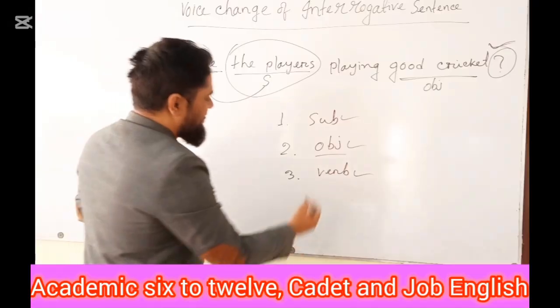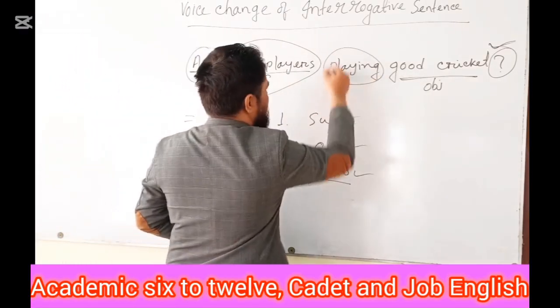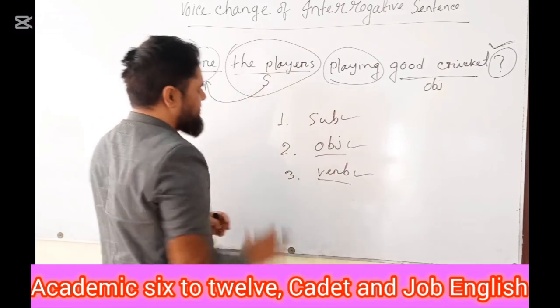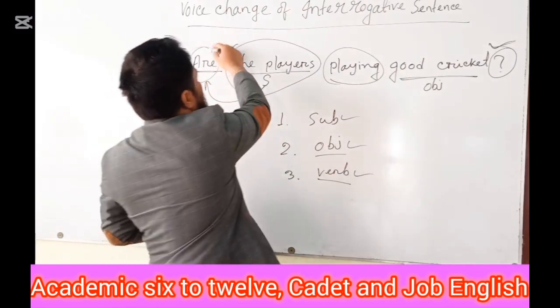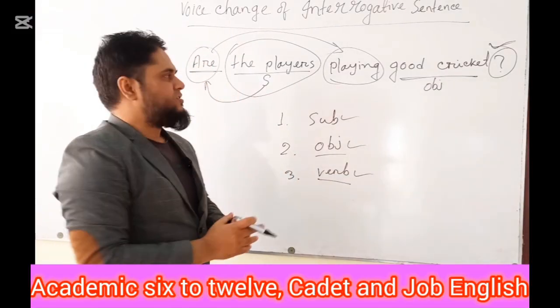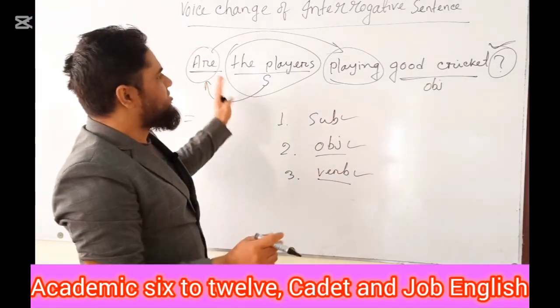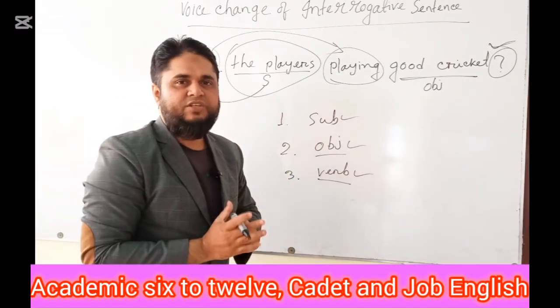So now the important fact is verb. Here are is an auxiliary verb and playing is a principal verb. Are playing are the verbs of this sentence. So now you can easily trace out the tense of this sentence. It is present continuous tense.